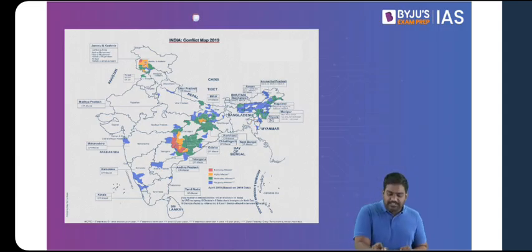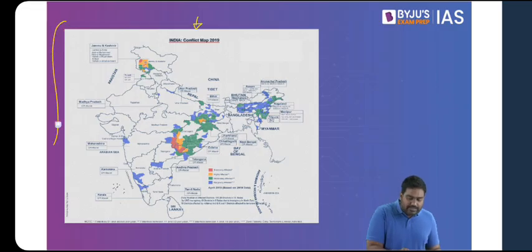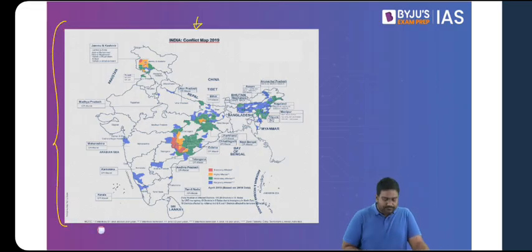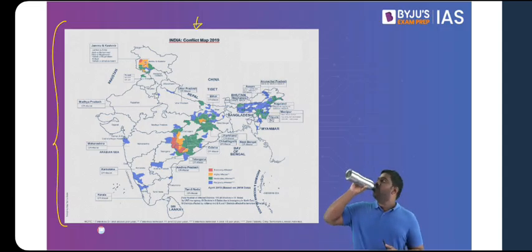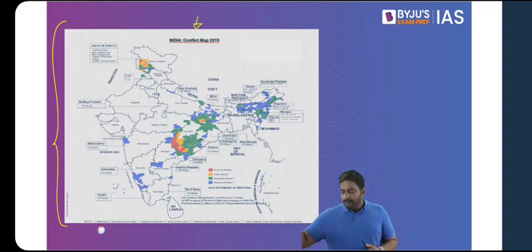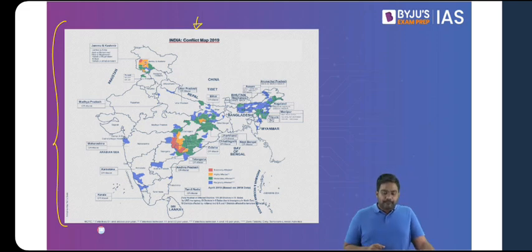Now, before we start with left-wing extremism, please take a look at the conflict map of India. I want all of you to be familiar with the conflict map of India. This is depicting the different conflict zones in the country. I know it's an old map. It shows the whole state of Jammu and Kashmir, not the union territory of J&K and Ladakh. But we have to use the map because it serves our purpose, which is to understand the conflict zones of India.